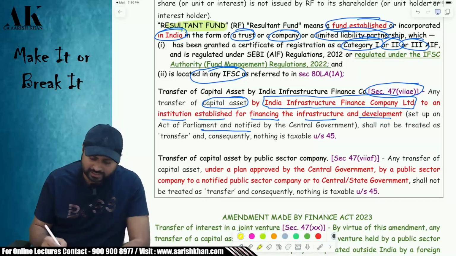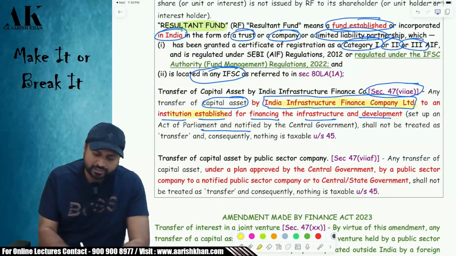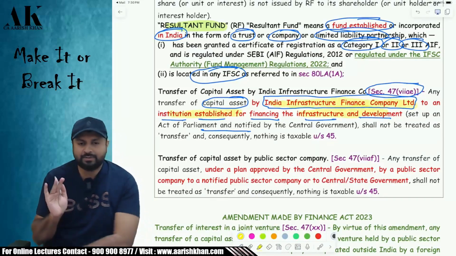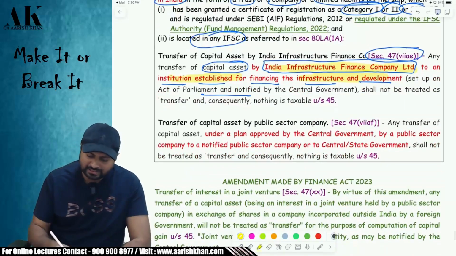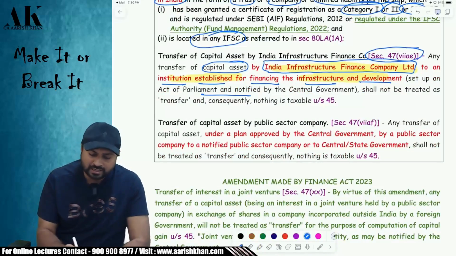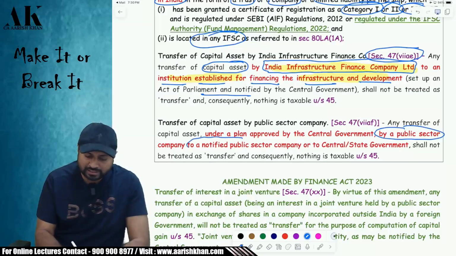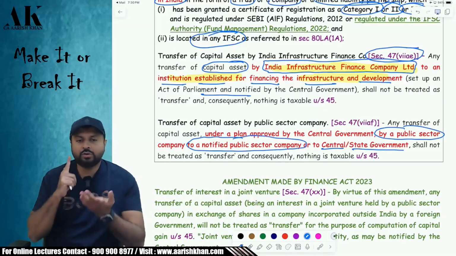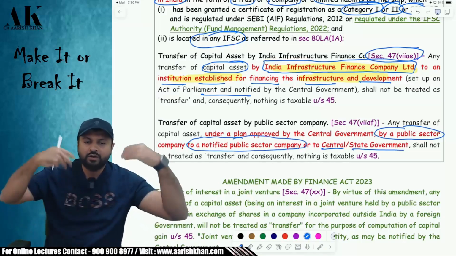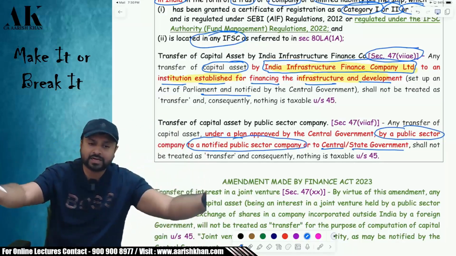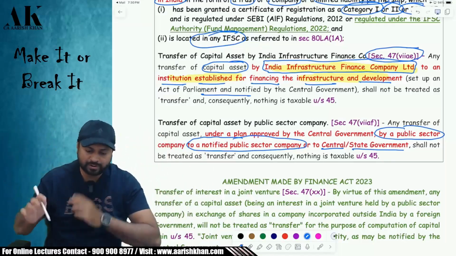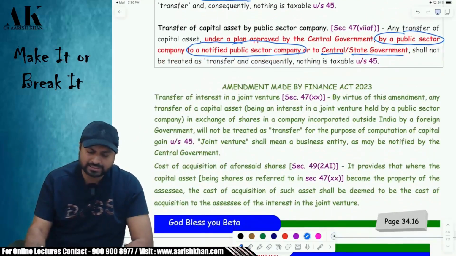Okay. So who is the transferor? India Infrastructure Finance Company Limited, and they are transferring to whom? To an institution which is established under a parliamentary law. Similarly, there is another transferor who is transferring some asset. This transferor is a public sector company transferring some assets to another notified public sector company, or to the central government or state government. So who is the transferor? A public sector company. Who is the transferee? A notified public sector company or the central government or state government. Then also it is exempt, exempt and exempt.